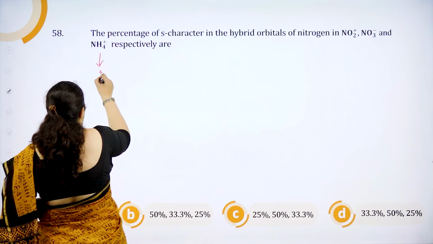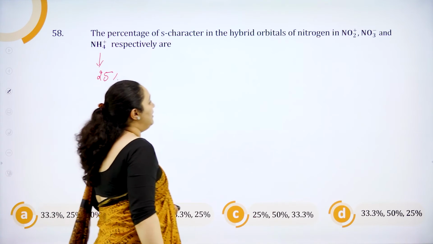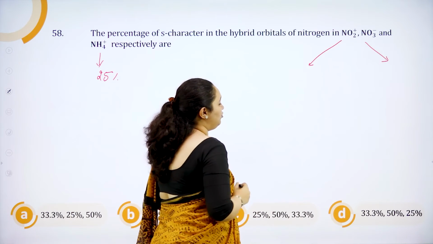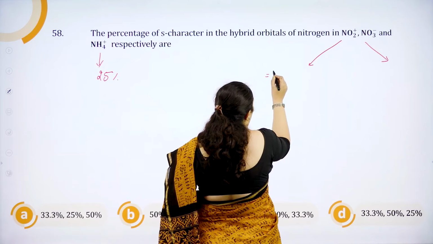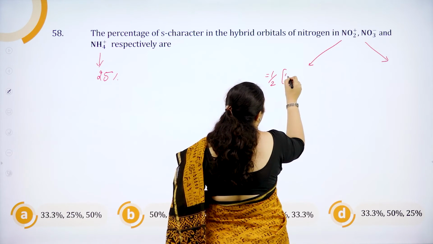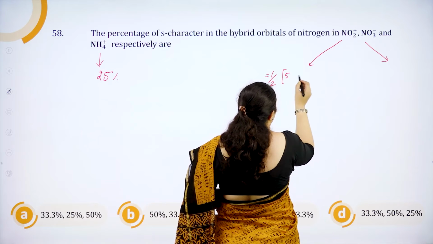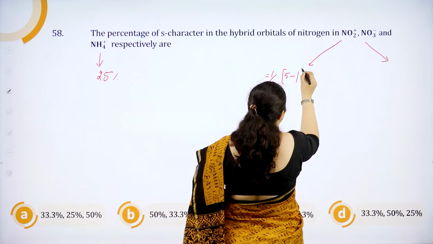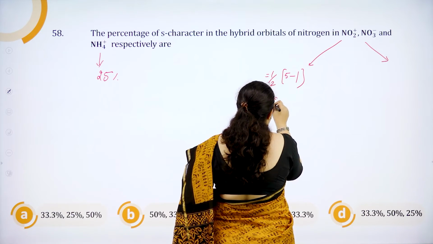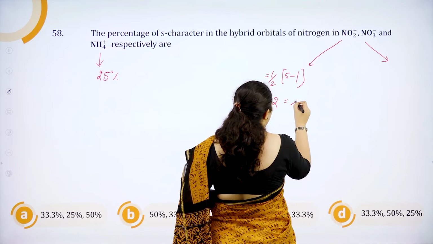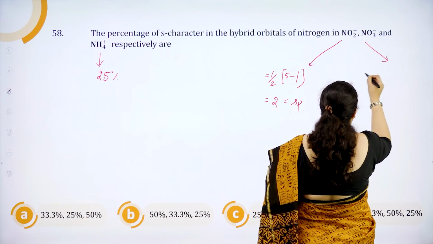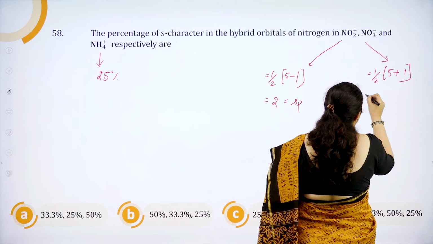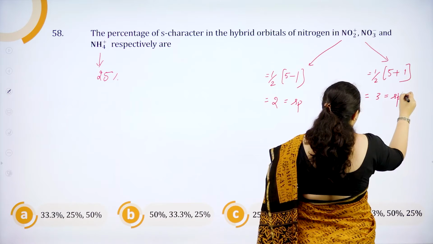NH4+ is sp3 hybridized, so it is 25%, but NO2+ and NO3-, I hope you know the shortcut to find out the hybridization, that is half into valence electrons in nitrogen is 5, no monovalent, only we have charge, so minus 1, so this is 2. Okay, and this is sp hybridized, whereas here it is the same way, half into 5 plus 1, so it is 6. 3 is sp2 hybridized.